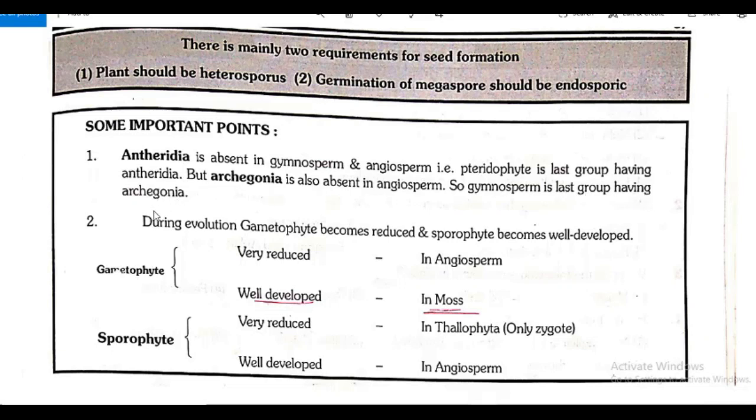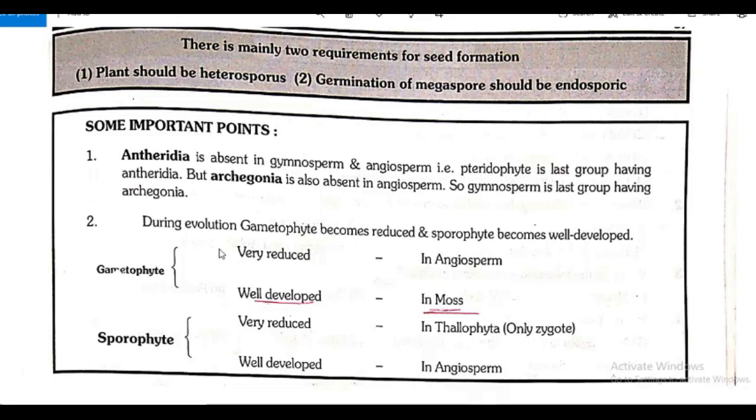During evolution, gametophyte becomes reduced and sporophyte becomes well developed. In the case of gametophyte, it is very reduced in angiosperm and well developed in moss. Where are mosses coming?